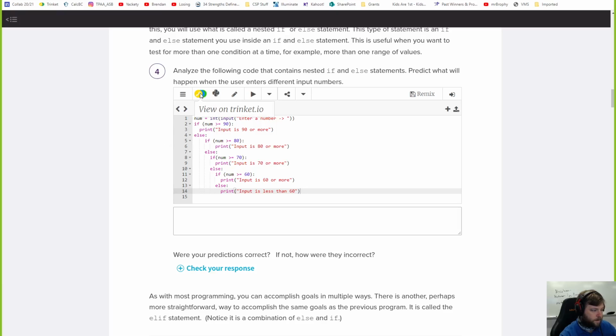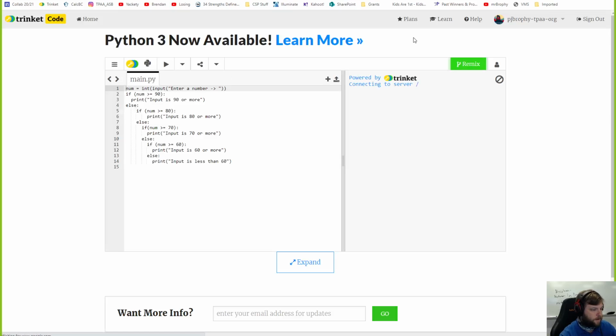Okay, so let's see what this actually does. Pulling it up, if I do the number 99, 90 or more, right? I did the number 75, 70 or more. So what's happening with the number 75? 75 is saved. The first condition is false, so it jumps to the else. And the else, the first line says, is that greater than 80? Nope. So it jumps to this else, which goes in again. It says, is that number greater than 70? Yeah. Then it prints this line. And then it skips all this.